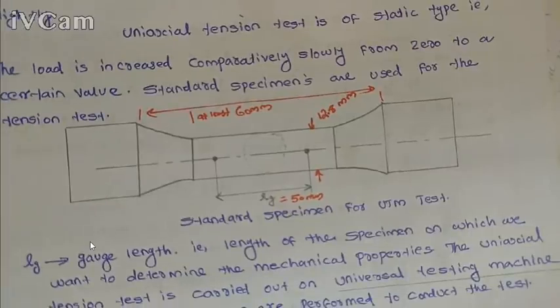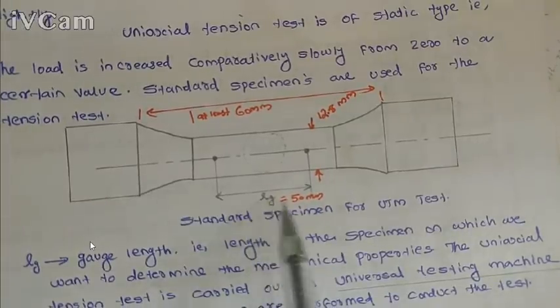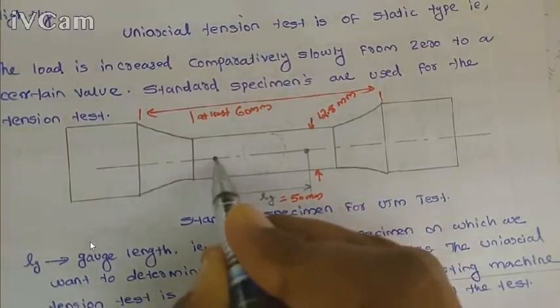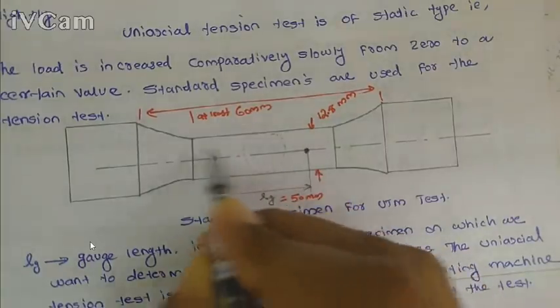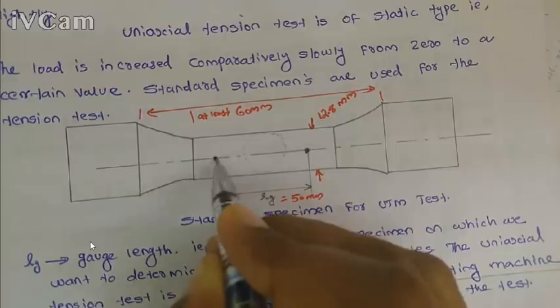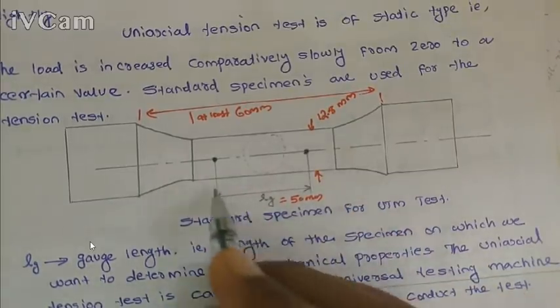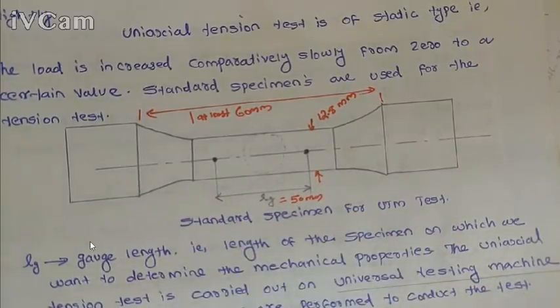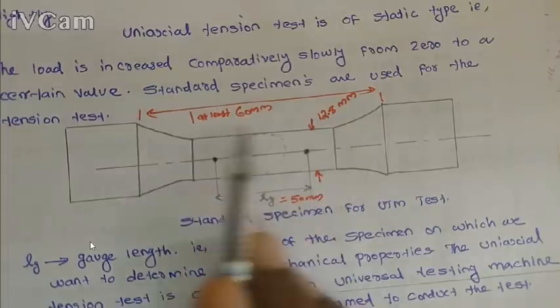In the standard specimen we use a gauge length. The gauge length is defined by two points in the uniform cross-section area of the center region, and the length between these two points is called the gauge length. Here we measure the mechanical properties of the specimen.